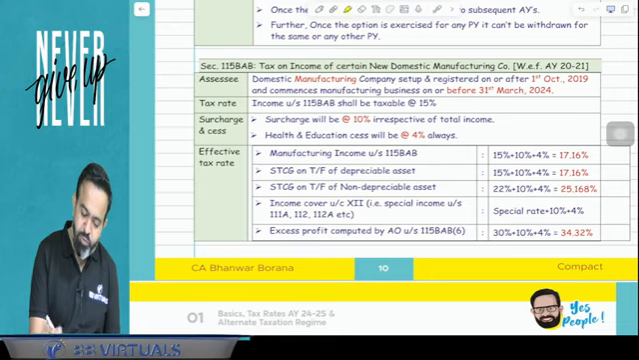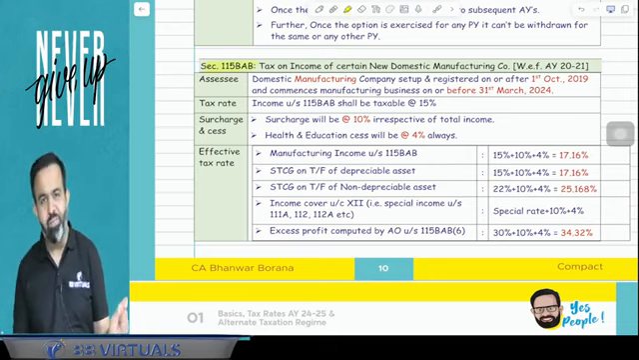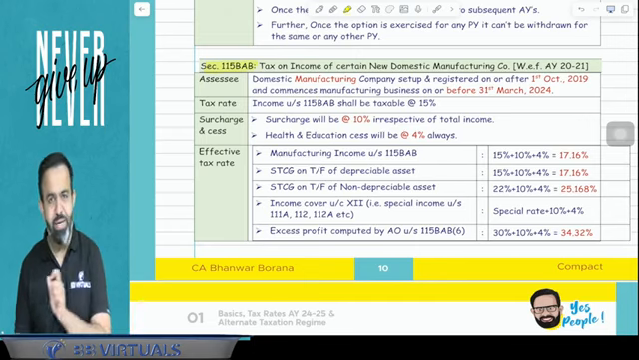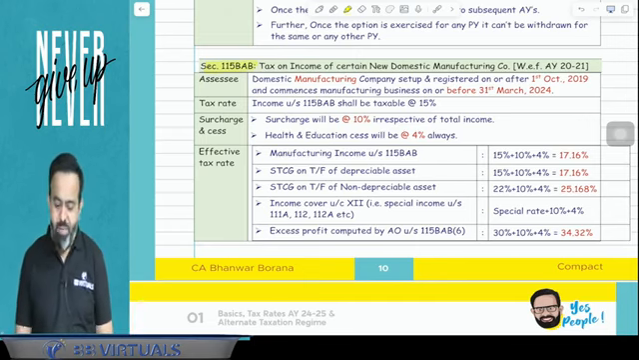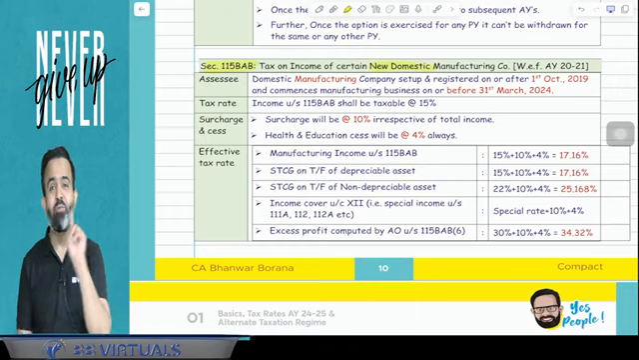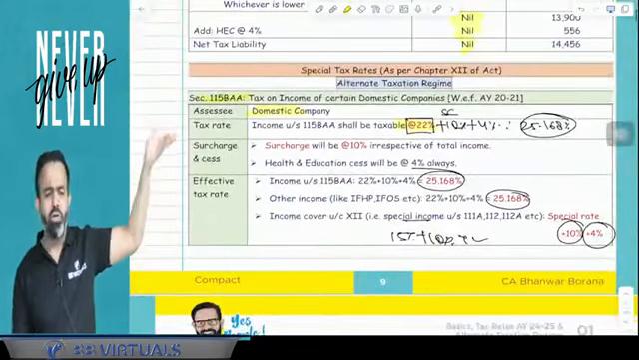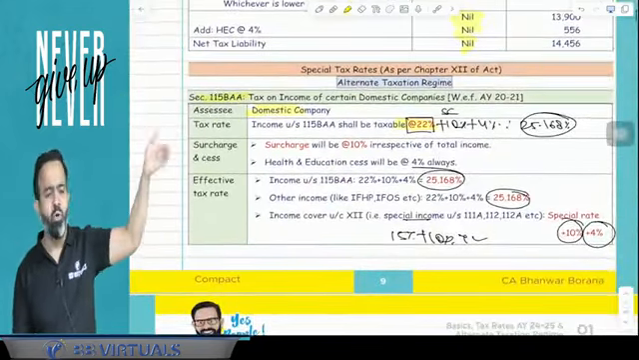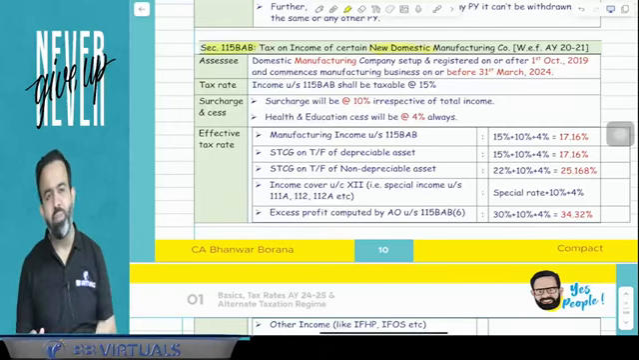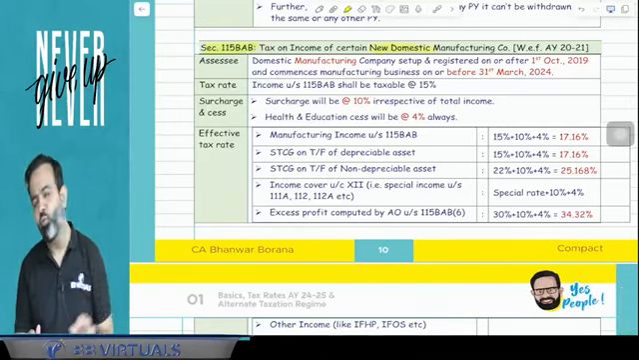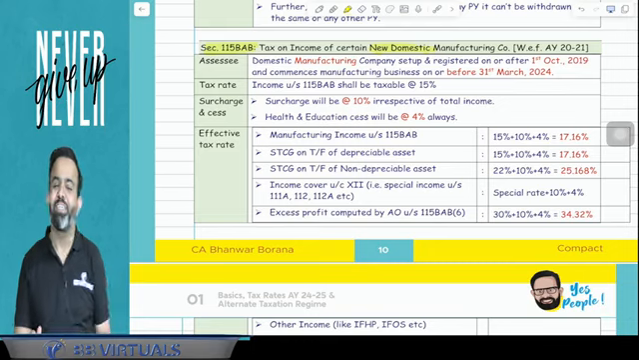Now the next section is 115BAB. This section is applicable to a new domestic manufacturing company. Here the company should be new. That 115BAA was for all types of domestic company, old, new, manufacturing, non-manufacturing. But this section 115BAB is applicable only for a manufacturing and new domestic company.